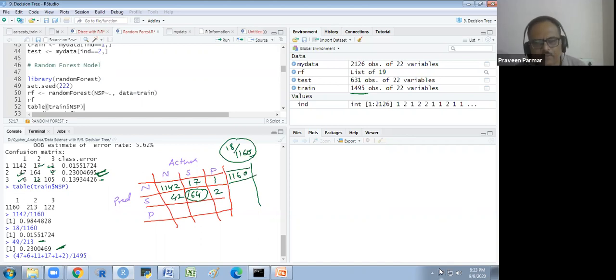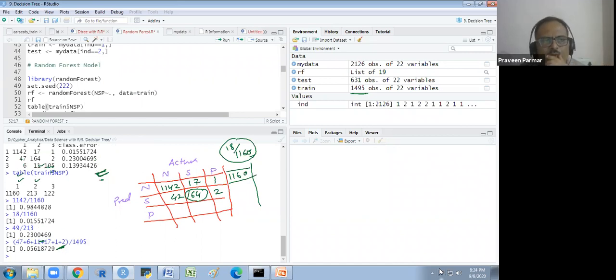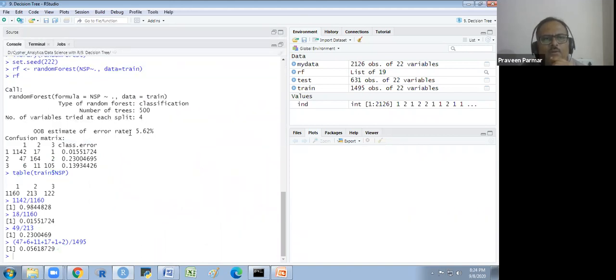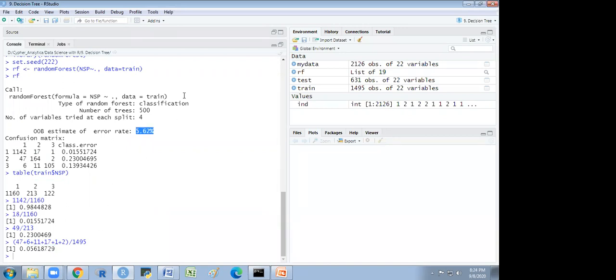So I'm getting 0.05. Now look at this, I did this. So this is 5.62 if you multiply by 100. It's okay. Yes, sir. Does that make sense to everyone now?